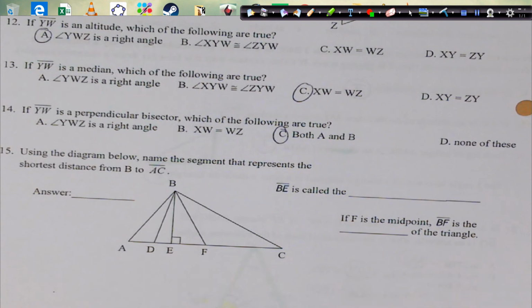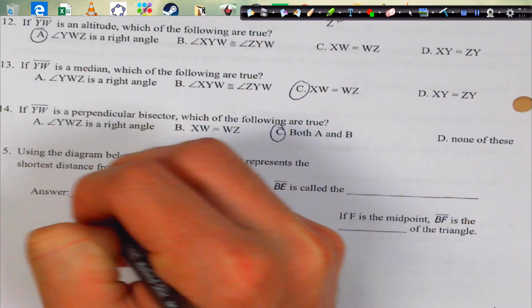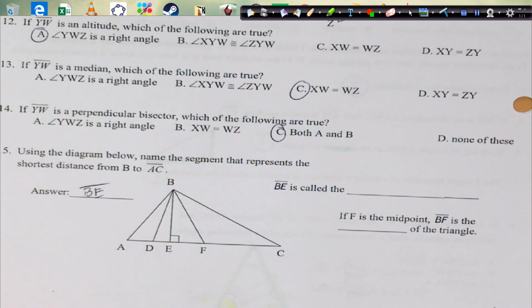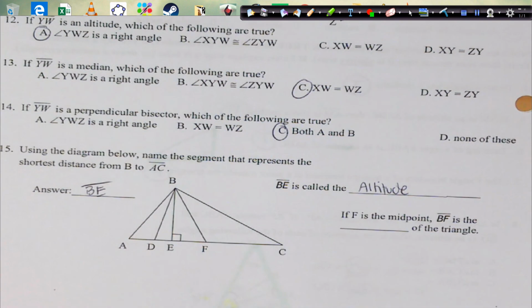Okay, using the diagram below, name the segment that represents the shortest distance from B to AC. Well, the shortest distance is a perpendicular segment. So that's BE. We're going to call it the altitude. We're not going to call it a perpendicular bisector because we don't know if it actually bisects.